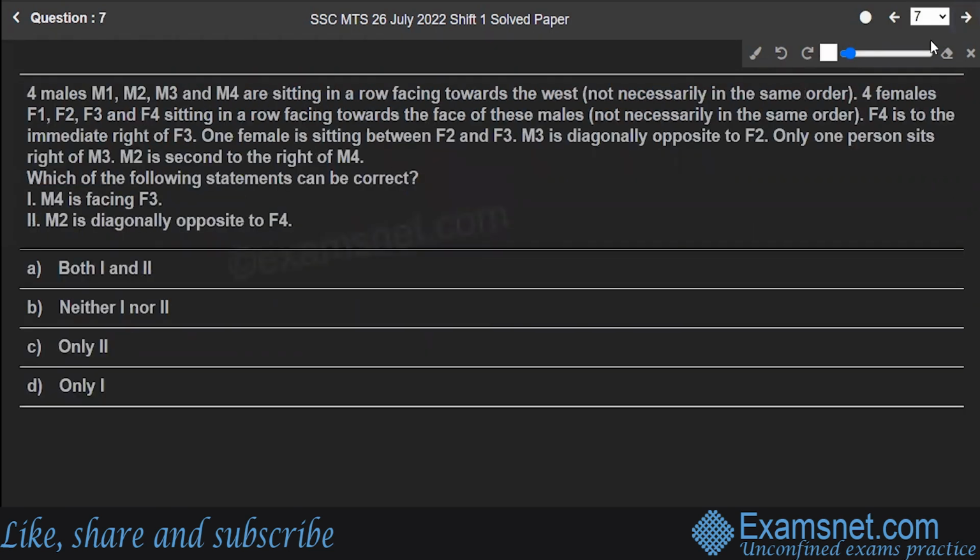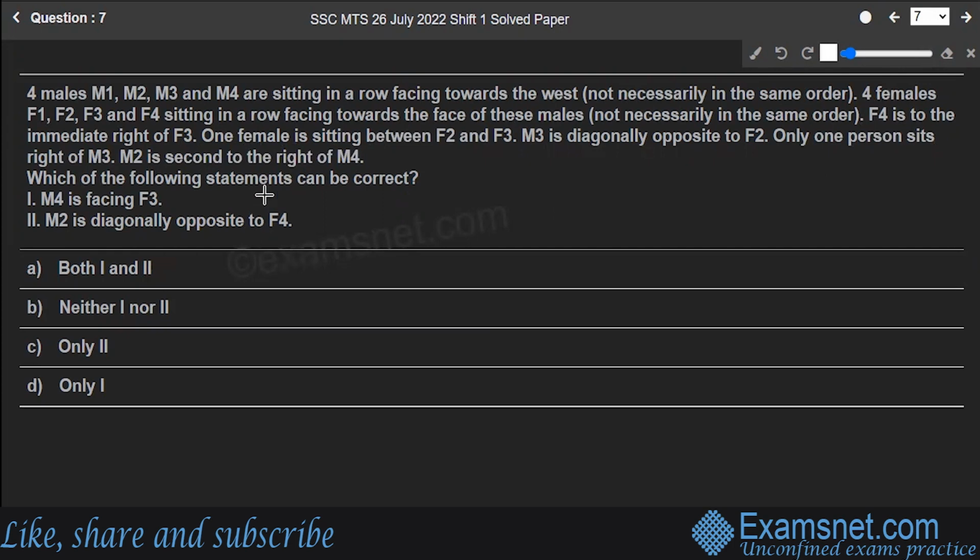4 males, M1, M2, M3, M4 are sitting in a row towards the west, not necessarily in the same order. 4 females, F1, F2, F3, F4, sitting in a row facing towards the face of these males, not necessarily in the same order again. F4 is to the immediate right of F3. One female is sitting between F2 and F3. For the males, M3 is diagonally opposite to F2. Only one person sits right of M3. M2 is second to the right of M4. Which of the following statements can be correct?